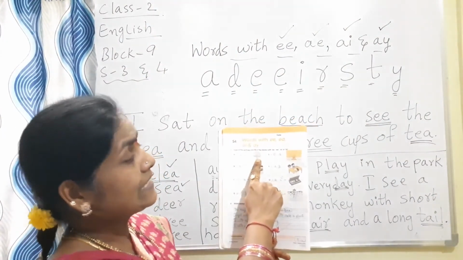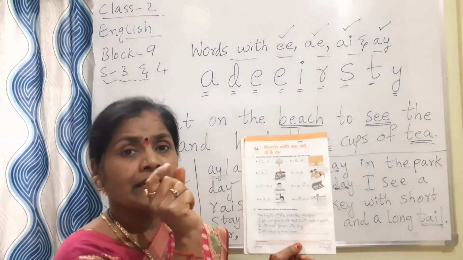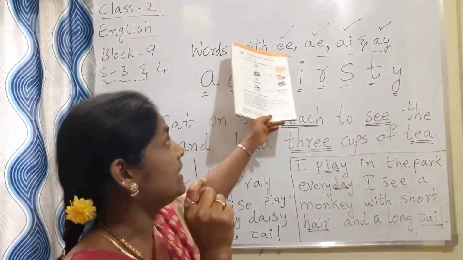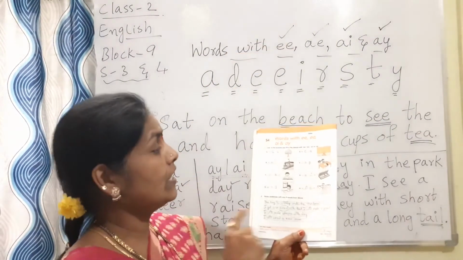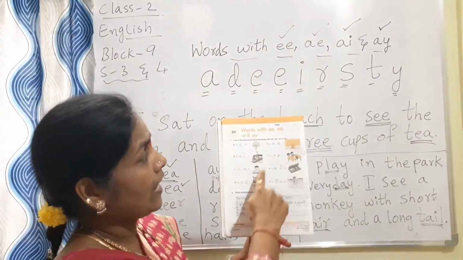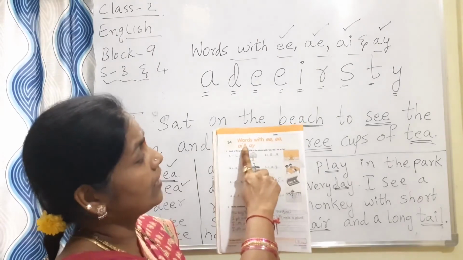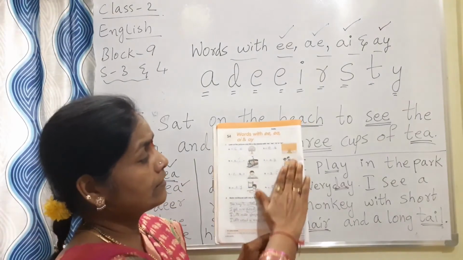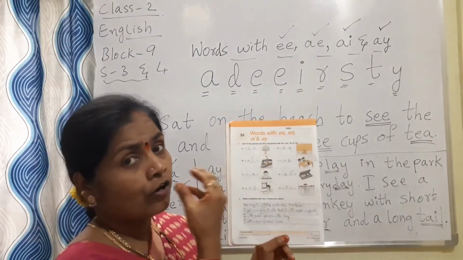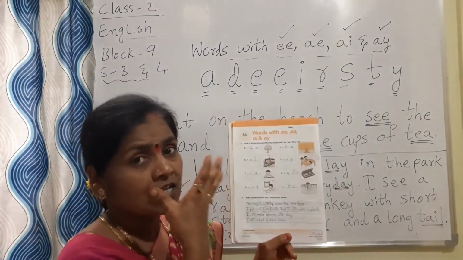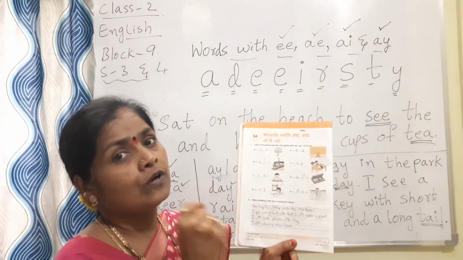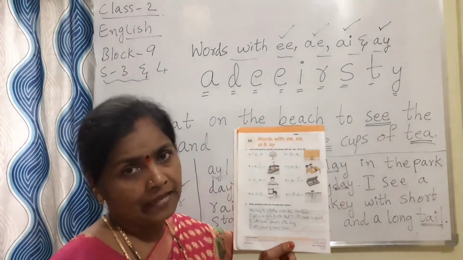Here what is given? If it is tree, we have to use EE. Look at these pictures and fill in the blanks with EE, EA, AI or AY. You look at the picture, observe, and according to the pronunciation of the word, fill in the blank.